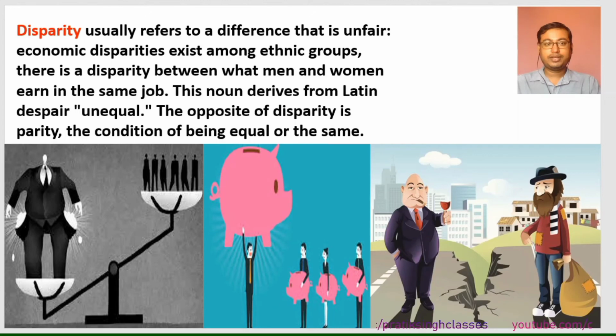Okay, next is disparity. Disparity usually refers to a difference that is unfair. In these three figures you can see what the difference is. In the first one you can see that one person is highly paid and his wealth is very high. On the other side, you can see a lot of people are empty pocketed, or their combined wealth is lesser than that of the one person on the left side.